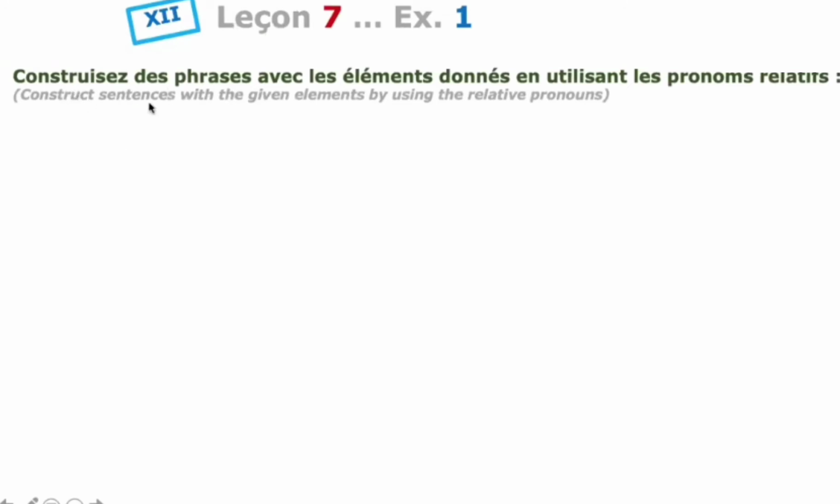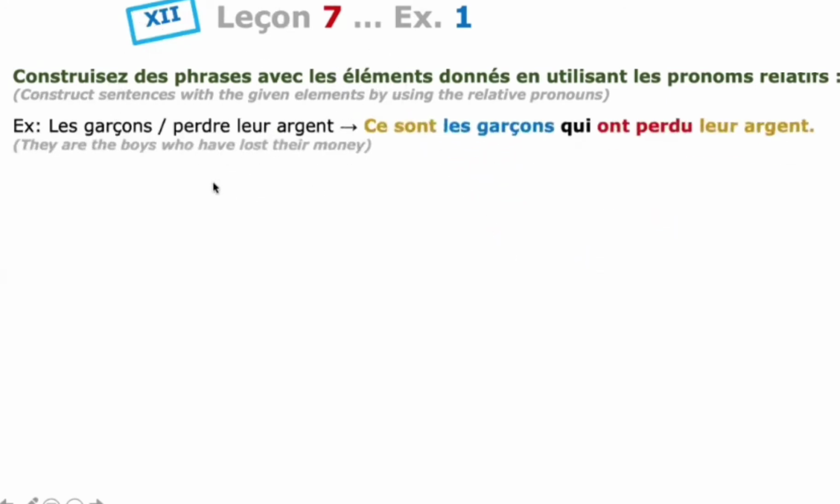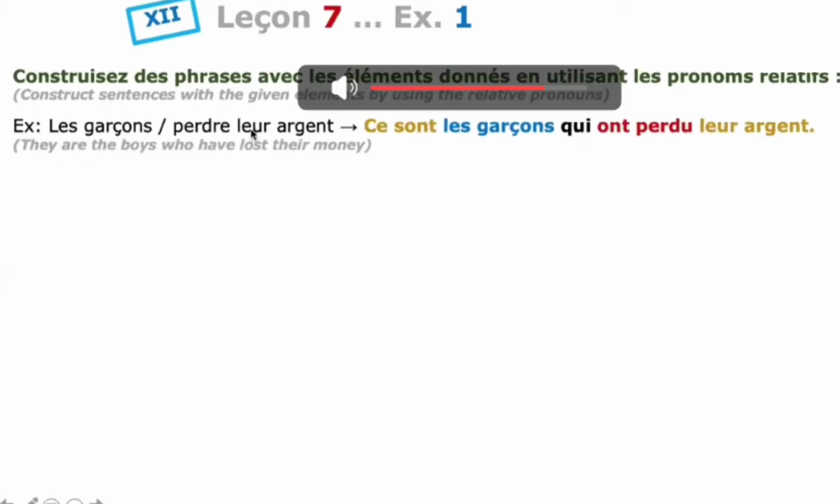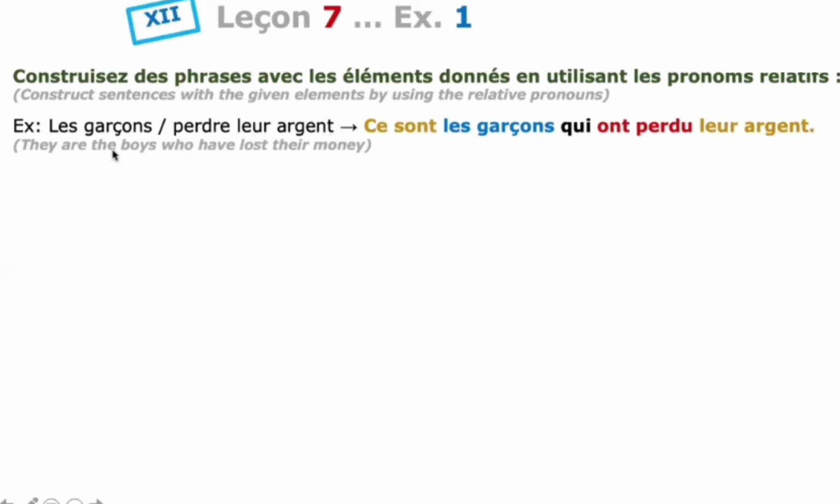Compliquer les phrases. Construisez les phrases avec les éléments donnés, with the given elements, et utilisez le pronom relatif, by using a relative pronoun. See some examples. One example: Les garçons perdre leur argent. The boys to lose their money.